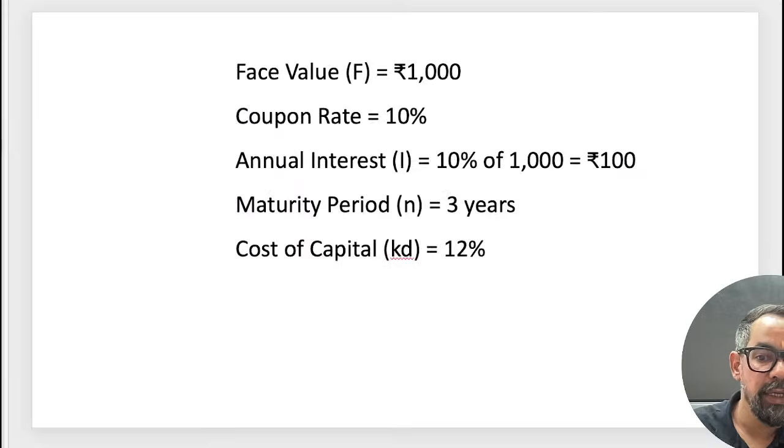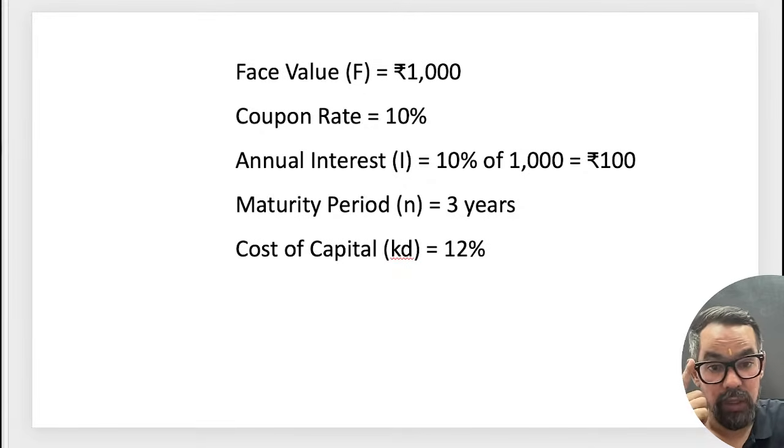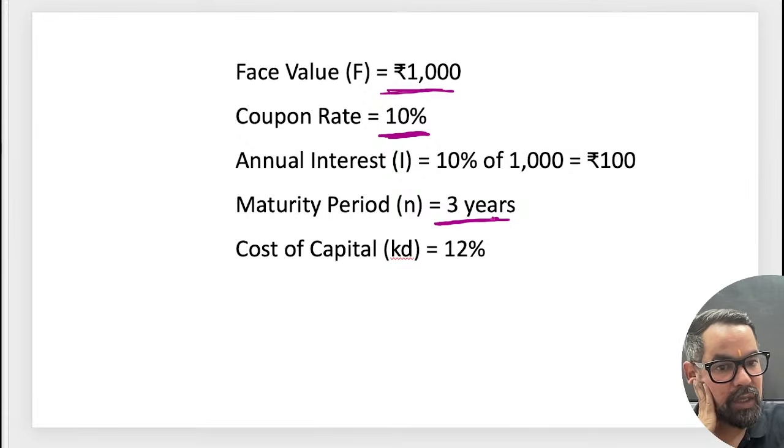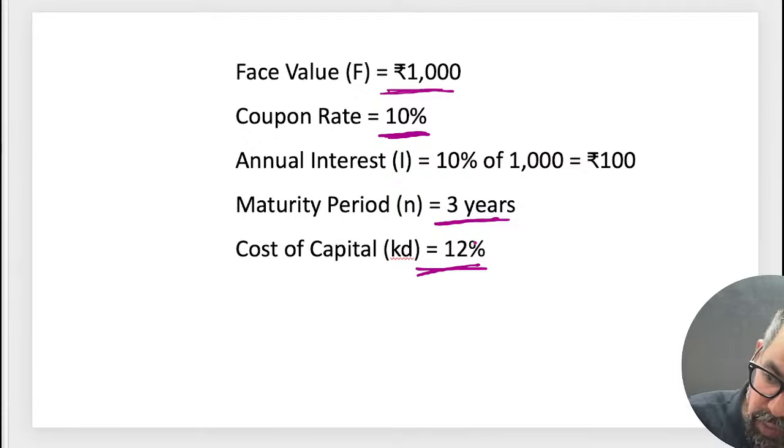So let's say we solve this question. The face value is 1,000, the coupon rate is 10%, the period is 3 years, and the required return is 12%. So the cost of capital is 12%.